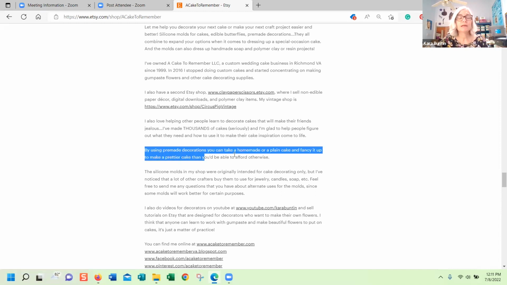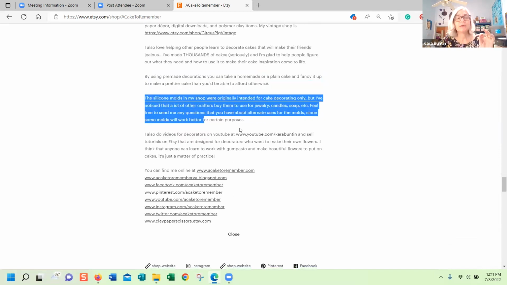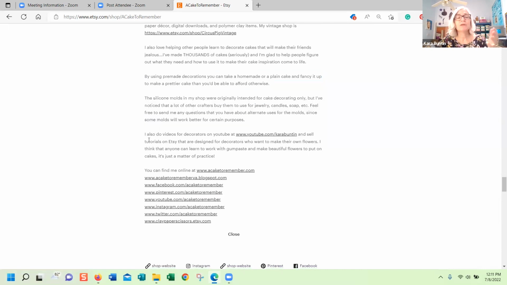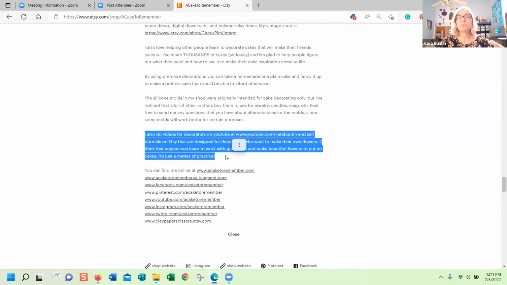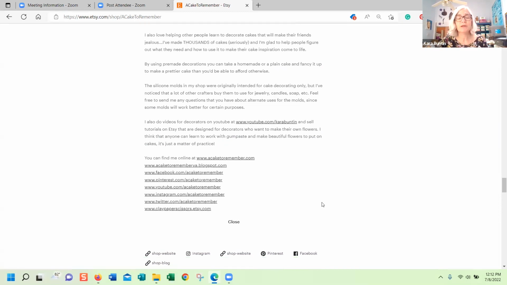And then this tells them it's easy to do. You can go buy a cake at the grocery store and just slap the stuff on it, and people are impressed. And then it talks about the silicone molds, and then a little bit more social proof, which is basically just telling people other links they can go to find stuff. And I do have a lot of cake decorating videos on this channel, so I put that one there. I have multiple YouTube channels, but this is my cake channel. I put that one there because that's directed at customers. And then this is all of the social media stuff.